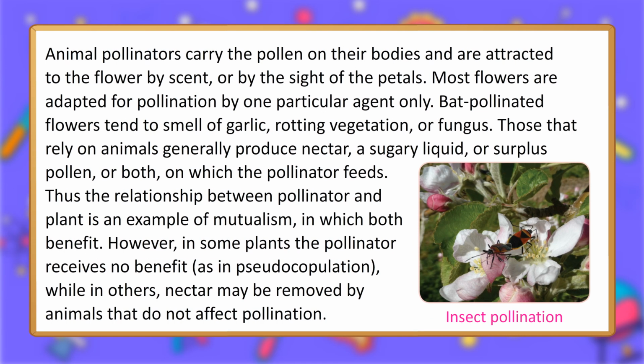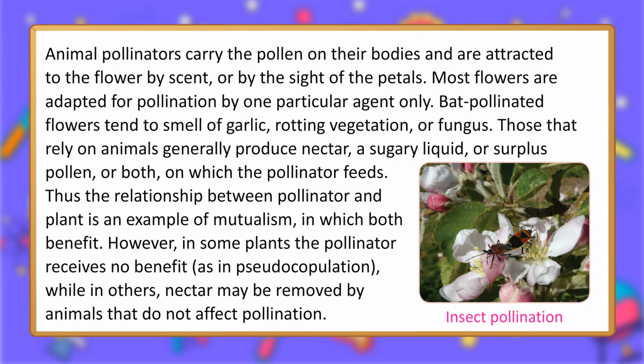Cross-pollination. Animal pollinators carry the pollen on their bodies and are attracted to the flower by scent, or by the sight of the petals. Most flowers are adapted for pollination by one particular agent only. Bat-pollinated flowers tend to smell of garlic, rotting vegetation, or fungus.